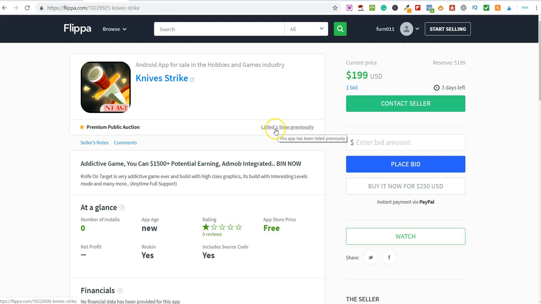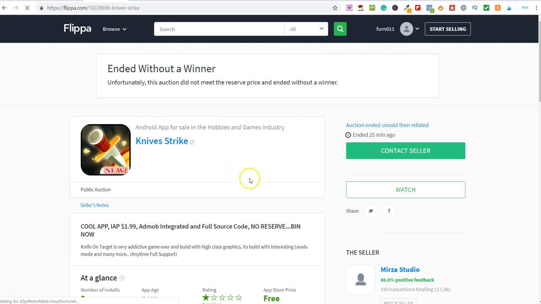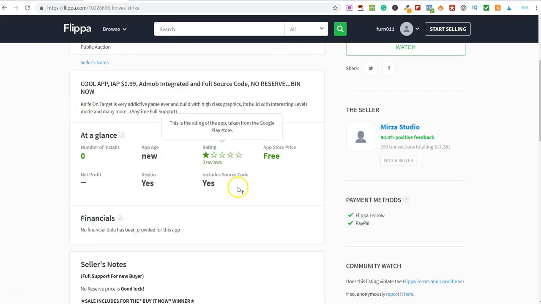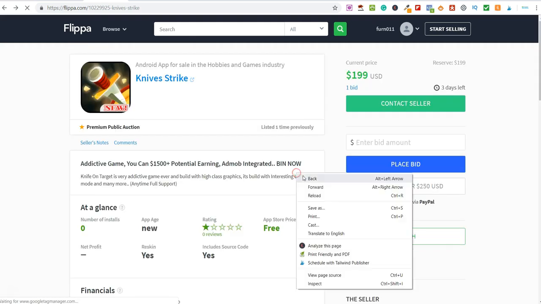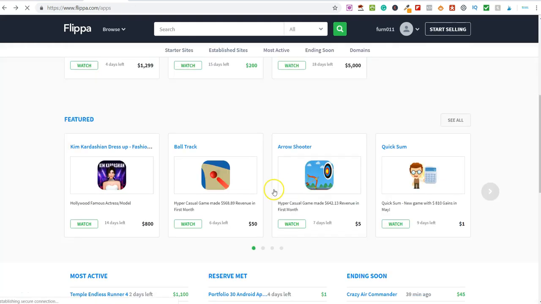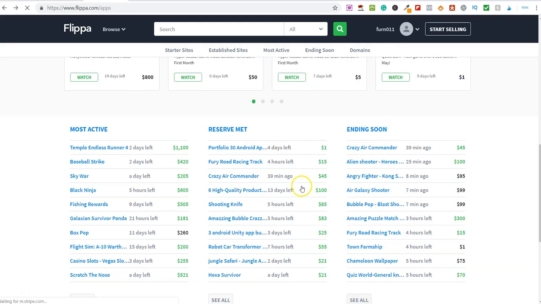So it's been listed one time previously. So what's happened here is somebody's actually bought this and flipped it. Let's go and have a look at this. Listed one time previously. Yeah, you can see it was listed on the website before. So let me come out of here, and we'll go look at some apps which have actually got information. What I mean by that is how much they're selling for, how much profit they've made. So we've got most active, we've got reserve met, and you've got ending soon.